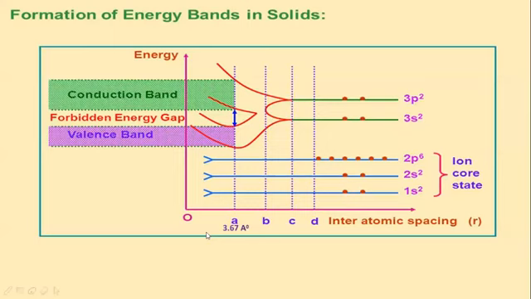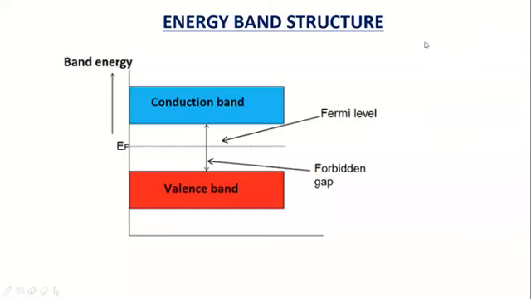So electrons have a range of energy values in the form of bands, and these bands are called energy bands. The lower band is called the valence band and the upper band is called the conduction band. All materials can be classified as conductors, insulators, and semiconductors based on this energy band structure.